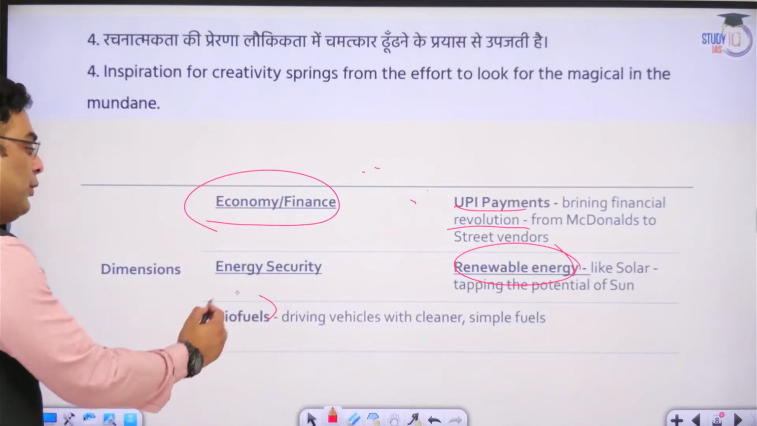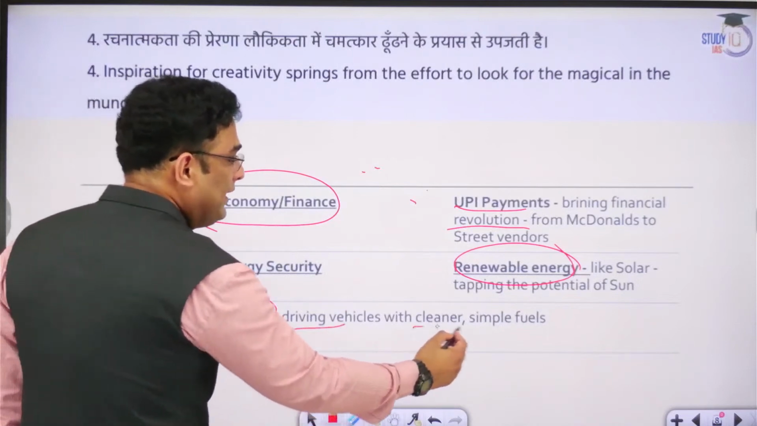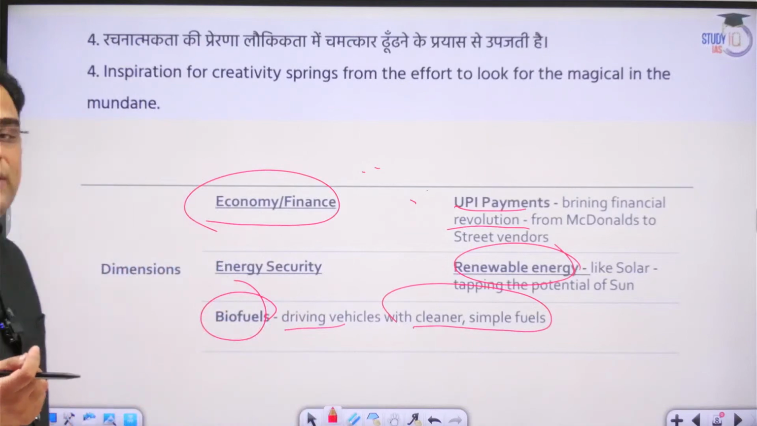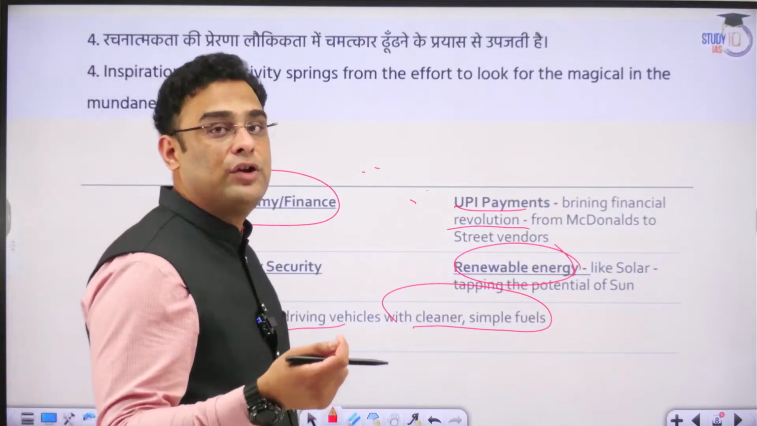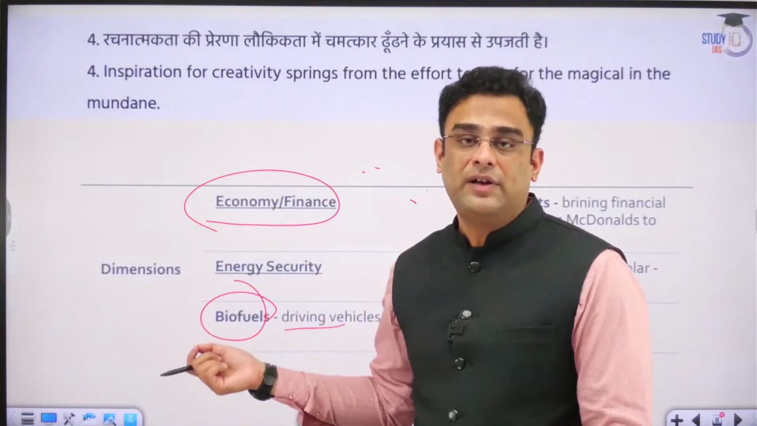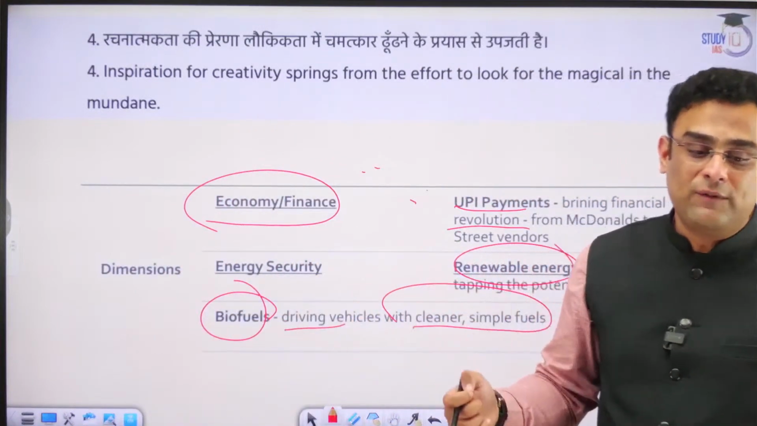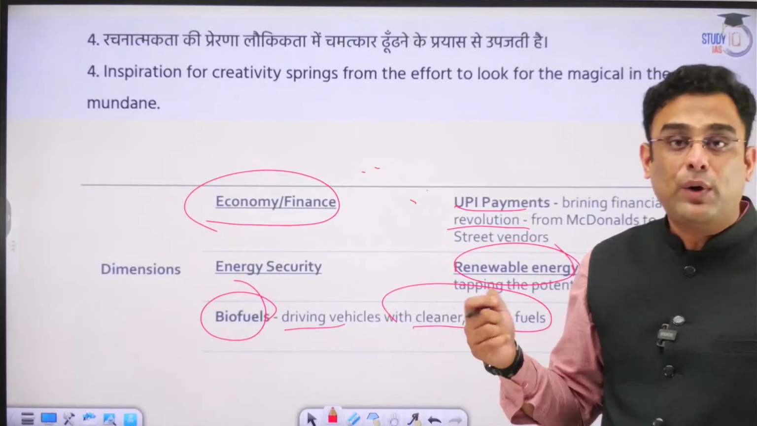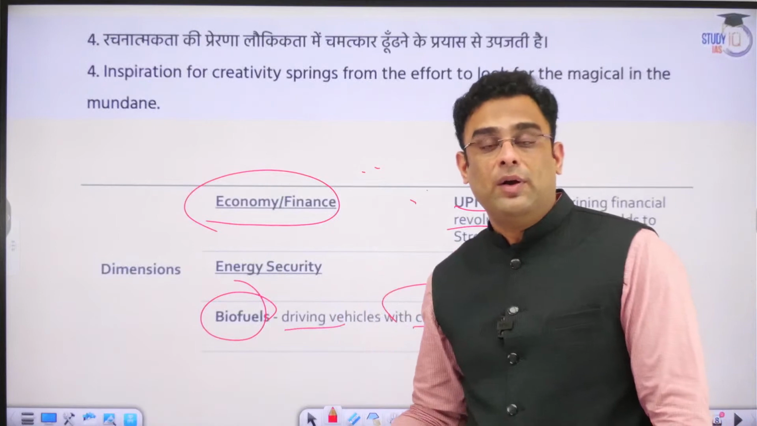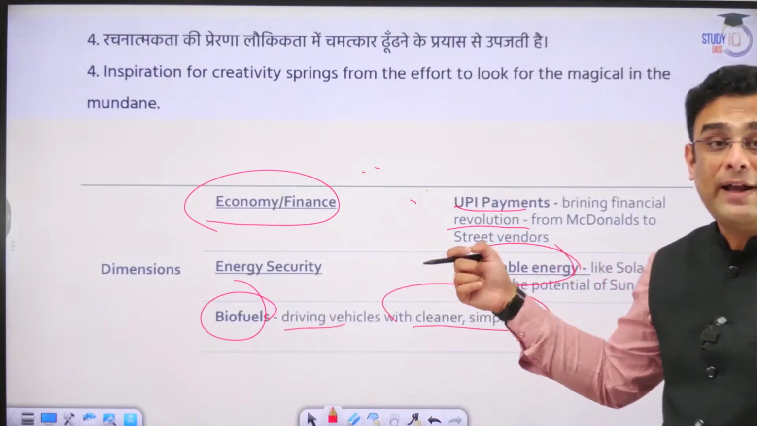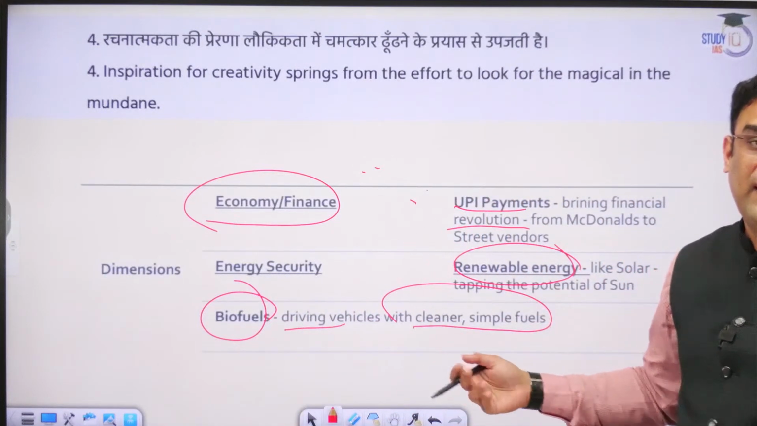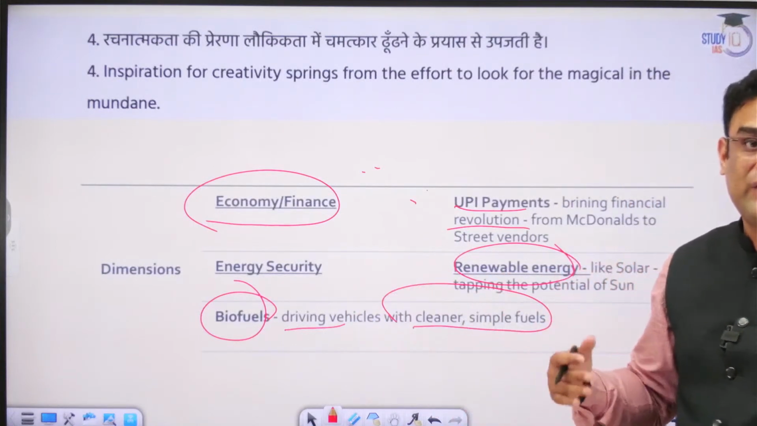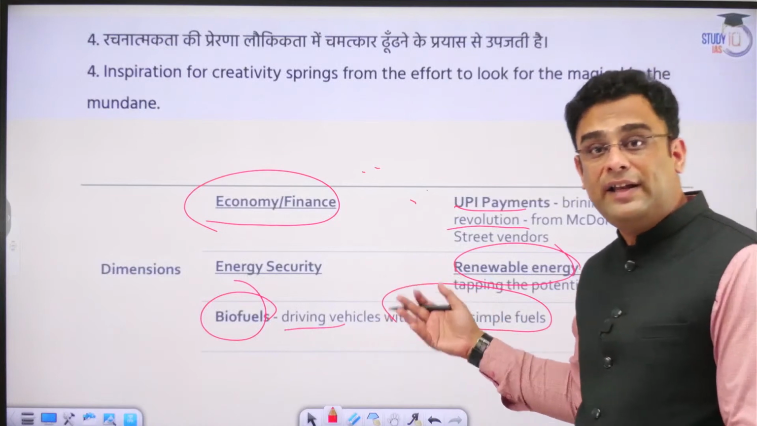Okay. Biofuels, driving vehicles with cleaner, simpler fuels. This can also be another example, guys. We were all, through our history, using many different types of agricultural products, and the waste or residue of that was discarded. We did not know what to do with it. It did not have any economic value until we discovered that biofuels can be developed out of it. And now we are mixing biofuels. We are going to transition slowly towards more and more of these cleaner fuels.